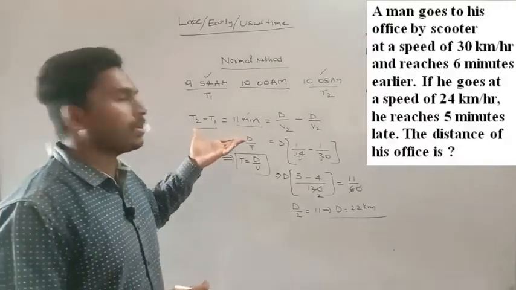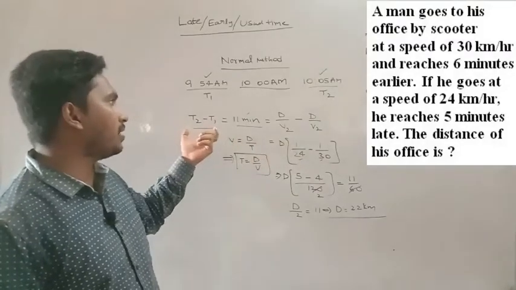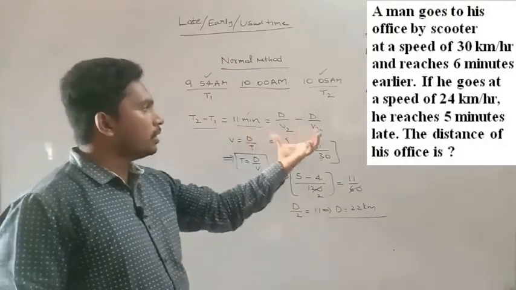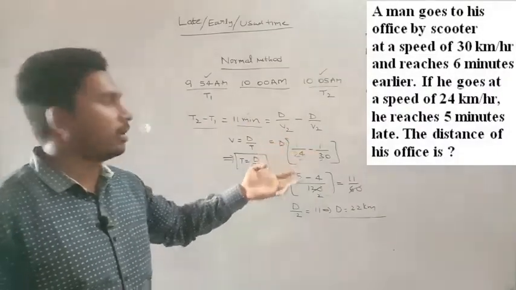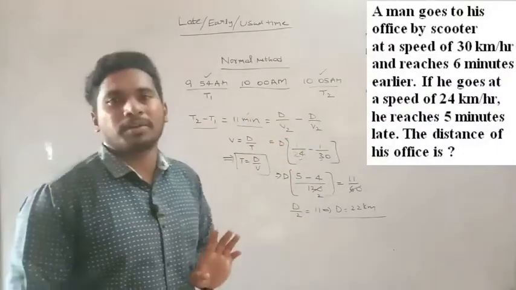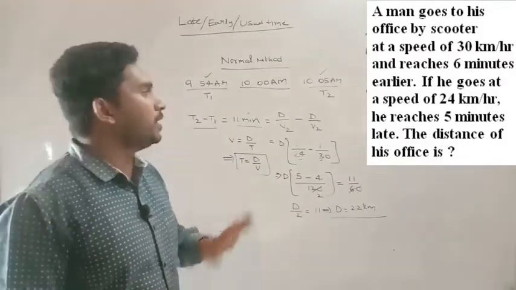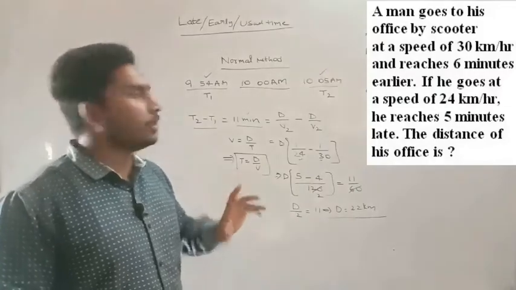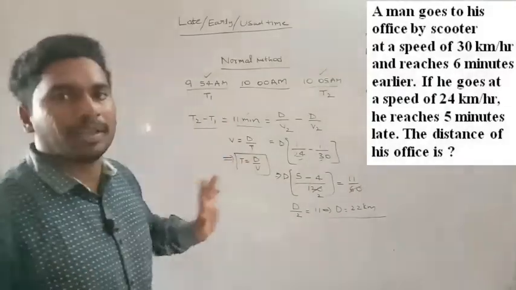Whatever the times that are given, you just have to write them in this form. The difference in times is equal to, you have to write those times in terms of D and V. If you solve this, you will get the answer. Now let me explain a shortcut method using a formula. On straight substitution you will get the answer. Let us see that.